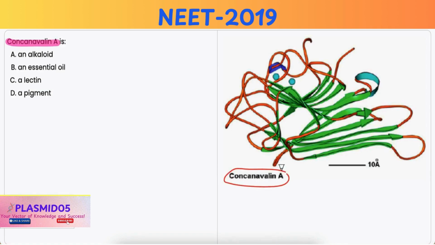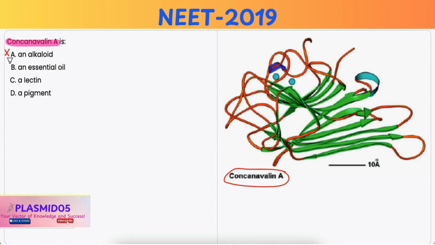Option B, an essential oil. Now, essential oils are volatile aromatic compounds which are also extracted from plants, and they are often used for fragrance and flavor. Whereas concanavalin A is not volatile and it also lacks the aromatic properties.